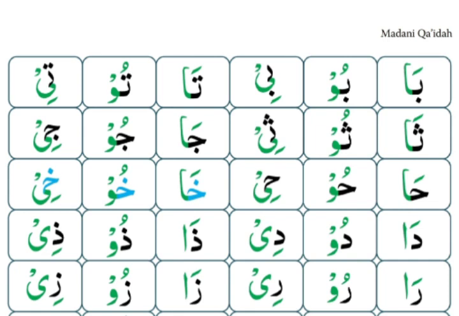This sign is jazm. And because Waw has jazm on it, so Waw is sakin. Ya has jazm on it, Ya is sakin. Any letter that has jazm on it is called sakin.